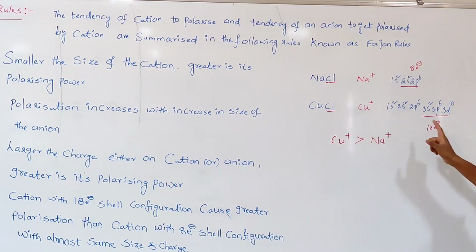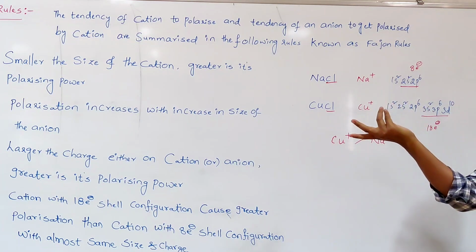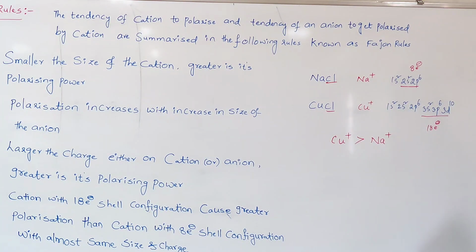Cu+ ion has an 18-electron configuration. Wherever 18 electrons are present in the valency shell, definitely the d subshell is present. When the d subshell is there, poor shielding effect comes into the picture. Then the effective nuclear charge on the outermost electrons increases, which can cause more distortion of the electron cloud around the anion. As a result, more polarizing power.